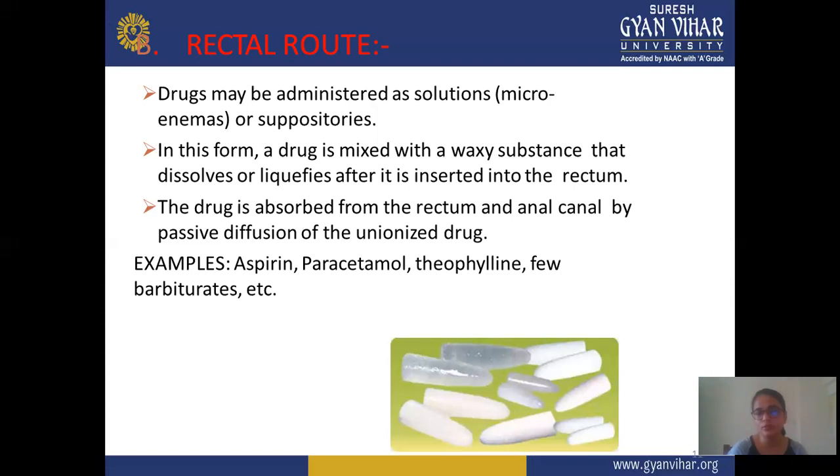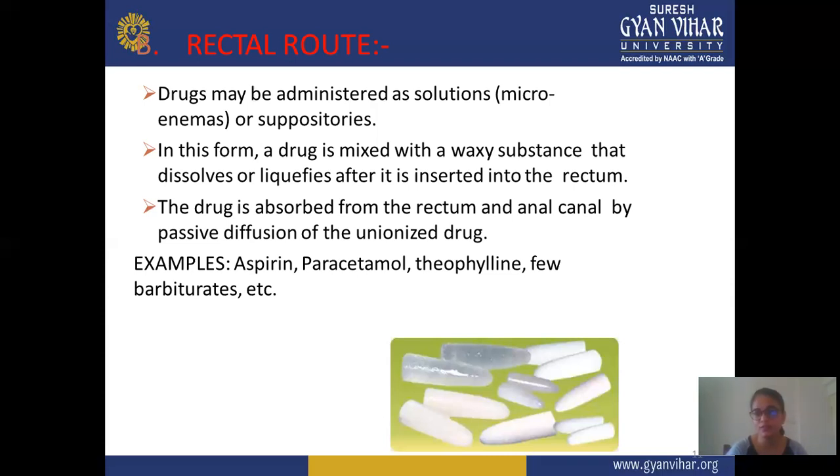Good absorption is observed by the rectal route, and the drug shows passive diffusion with the help of the anal canal, and mainly unionized drugs are more absorbed by this route. When you take a drug by this route, passive diffusion occurs, unionized drugs are more easily absorbed, and the anal canal helps in fast absorption.